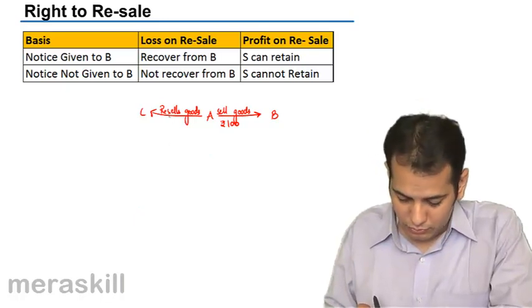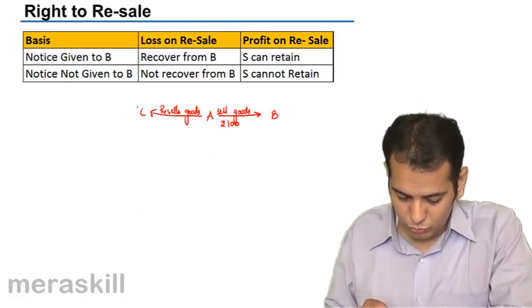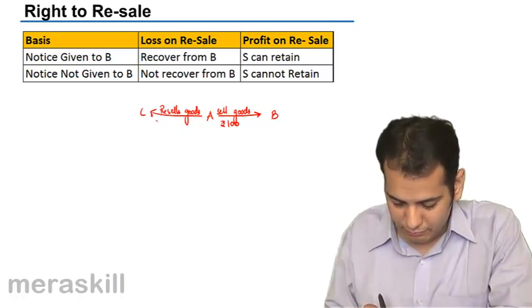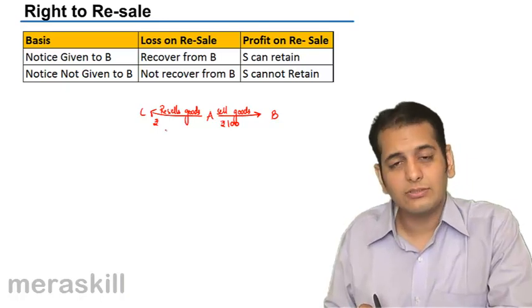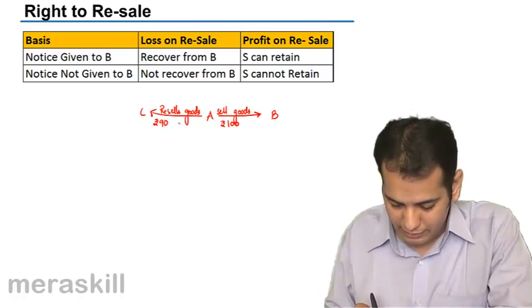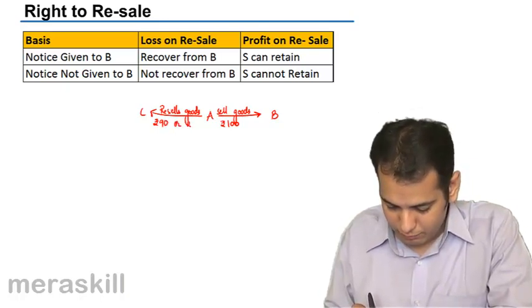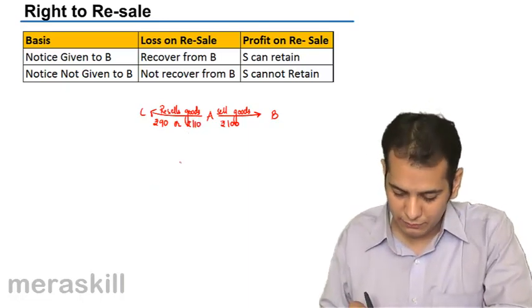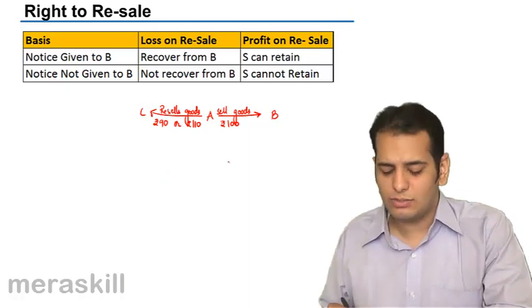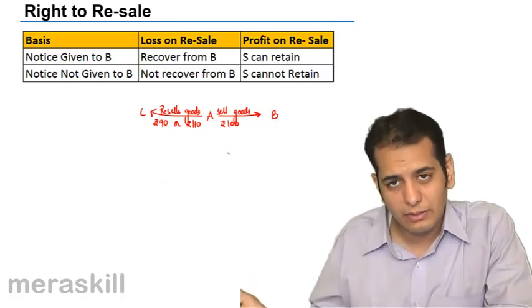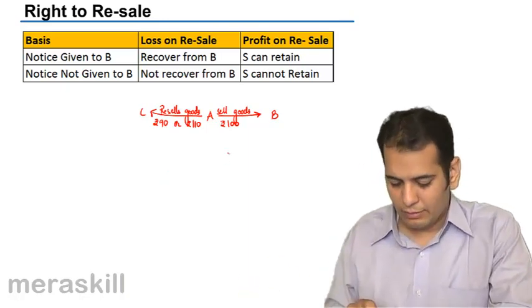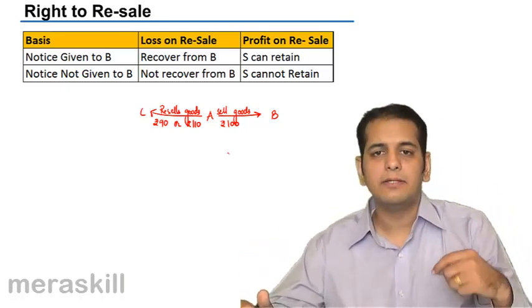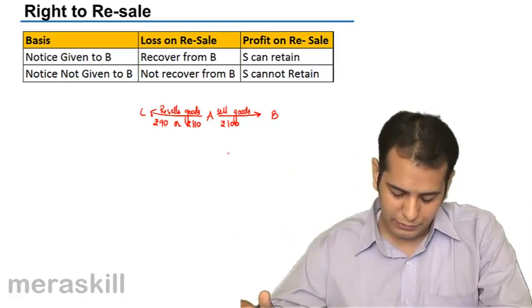Now, let's take two situations here. First, he resells the goods to C for rupees 90 or for rupees 110. So we have two conditions here. So if A resells the goods at rupees 90, he'll be incurring a loss. Or if he resells the goods for rupees 110, he'll be getting a profit of 10 rupees.